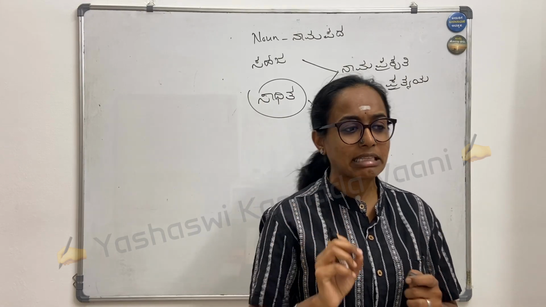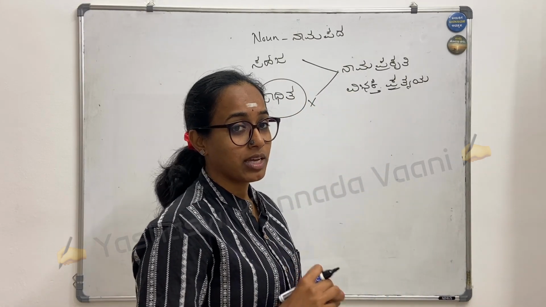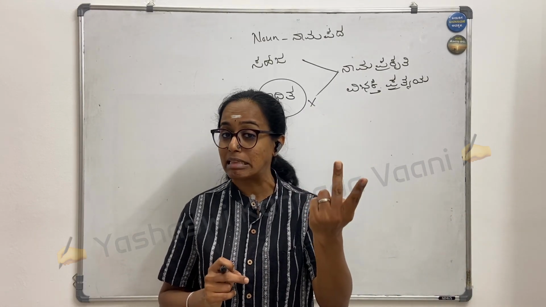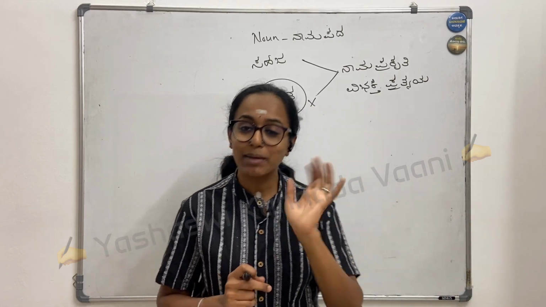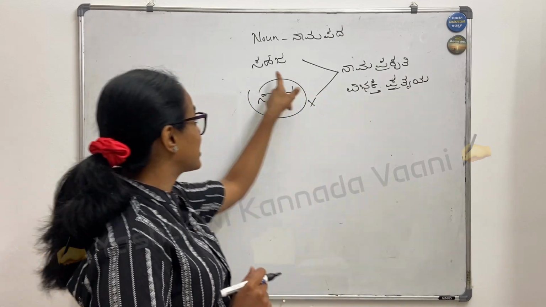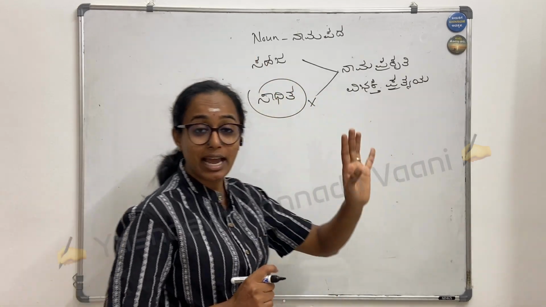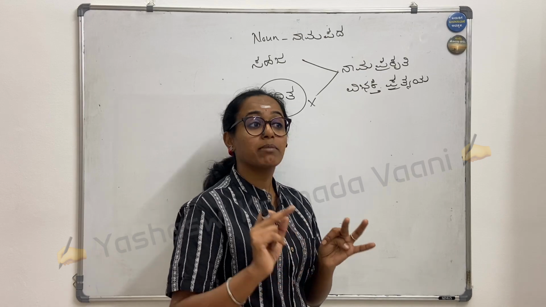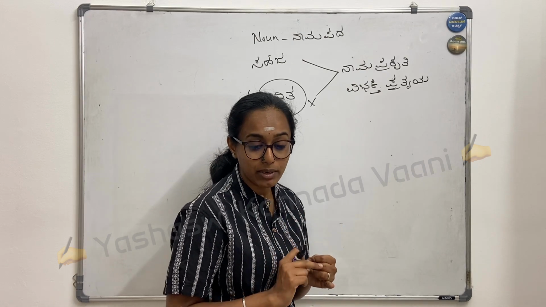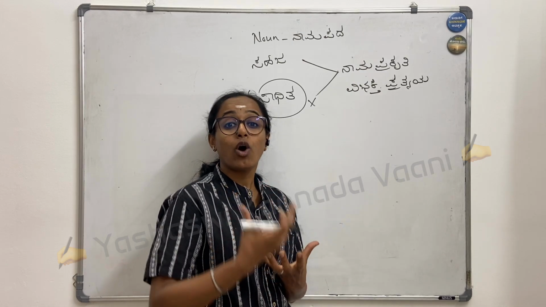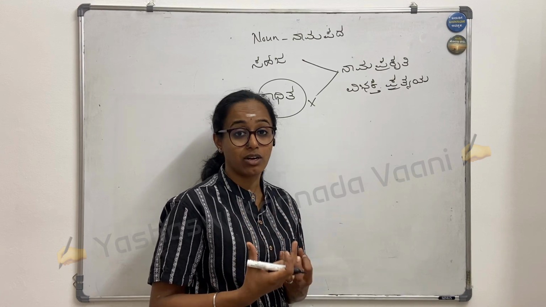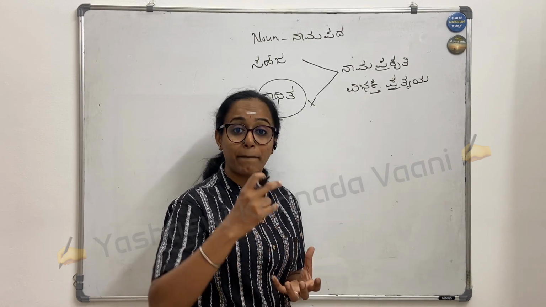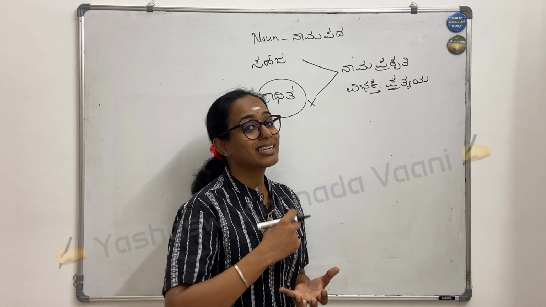So what are all the things that come under sahaja nama prakruti? We already know what a noun is: name of a place, animal, things. The same thing. This sahaja nama prakruti, the common one, can be the name of a person, a place, an animal, a bird, the quality or behavioral quality of things, the number, it can be anything.